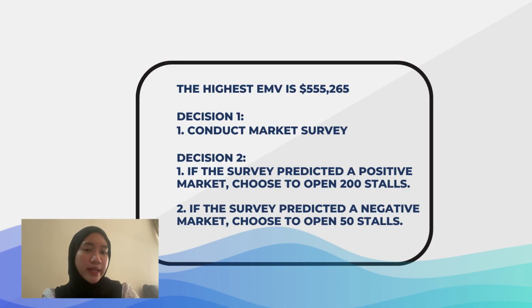We can conclude that the highest EMV is $555,265, and the first decision that Bytes has to make is to conduct the market survey. Decision 2: if the survey predicted a positive market, Bytes has to choose to open 200 stalls. The second decision is if the survey predicted a negative market, Bytes has to choose to open 50 stalls.